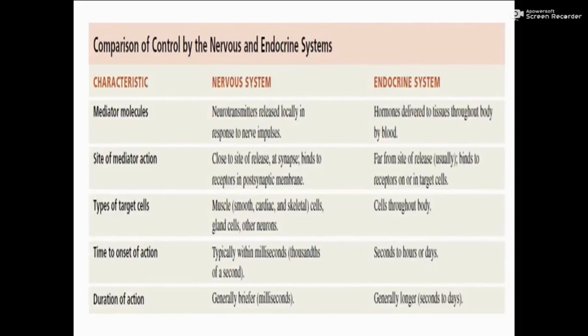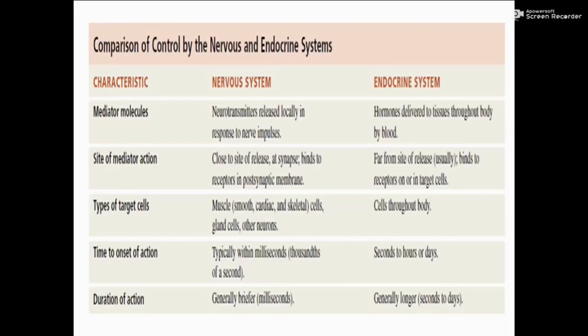Mediator molecules: in the nervous system, neurotransmitters are released locally in response to nerve impulses, while in the endocrine system, hormones are delivered to tissues throughout the body by blood. Site of mediator action: in the nervous system, close to the site of release at the synapse, binding to receptors on the postsynaptic membrane.